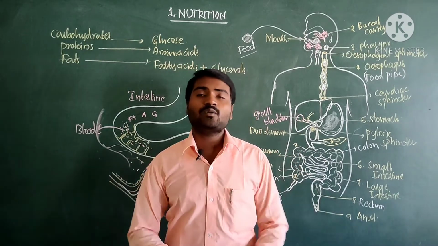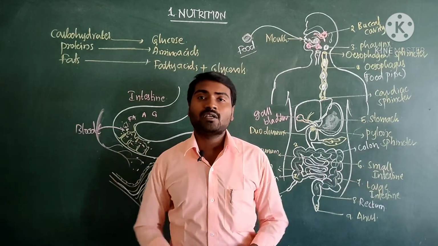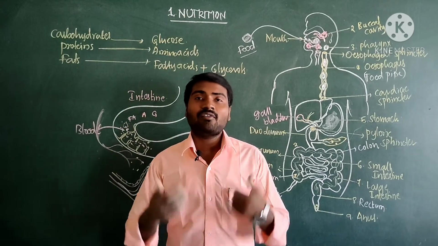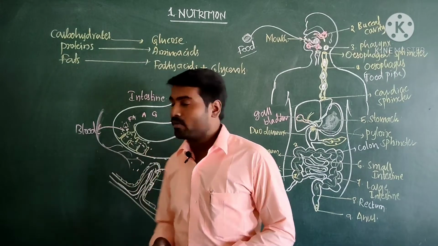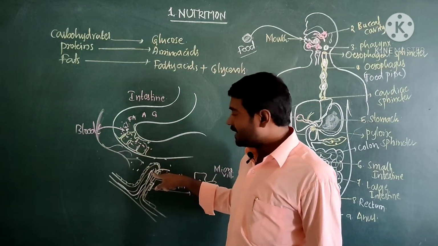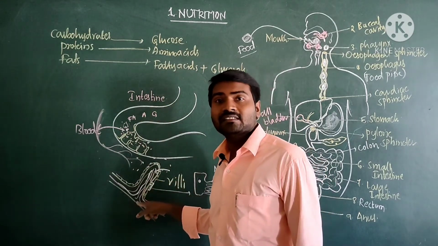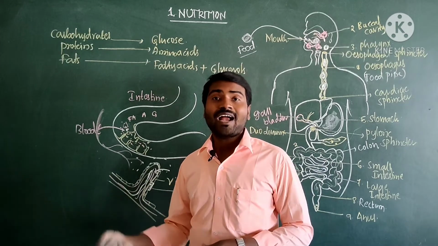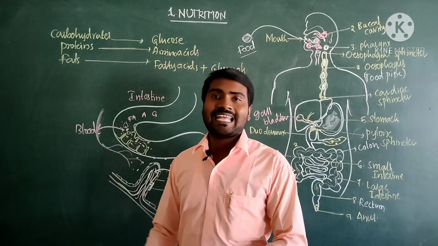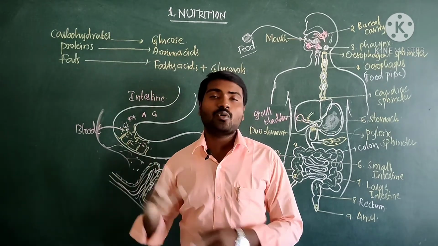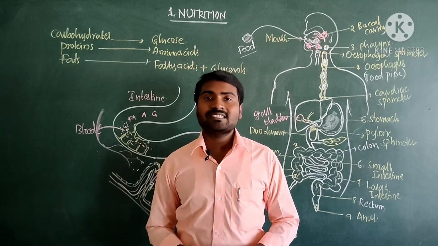Now once the food has entered the circulation, the heart pumps the blood to all the body parts. Likewise each and every cell of our body receives glucose, amino acids, and fatty acids. One point we have to remember: glucose and amino acids enter the blood capillaries, and especially fats enter special capillaries that are lymph capillaries. So fats are absorbed into lymph capillaries. Finally each and every cell receives all these materials: glucose, amino acids, fatty acids, and glycerol. Now the process of absorption is completed.